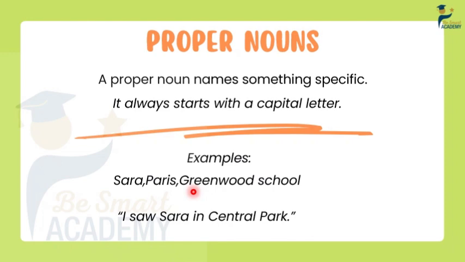The same thing goes for Greenwood School. What's that? I am referring to a specific place. So I consider Greenwood School a proper noun. Now I'm going to read this sentence for you: I saw Sarah in Central Park. You'll notice that Sarah is written with an uppercase first letter. And the same goes for Central Park. The beginning letter of Central Park is also uppercase because Central Park itself is a proper noun. Why? Because it refers to something specific.